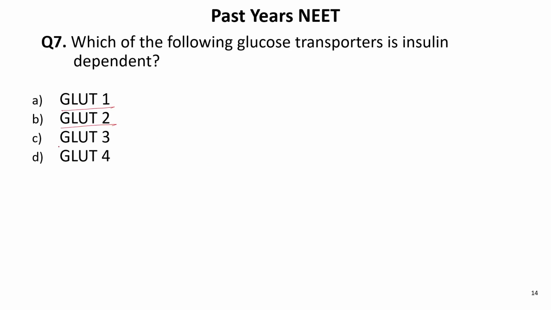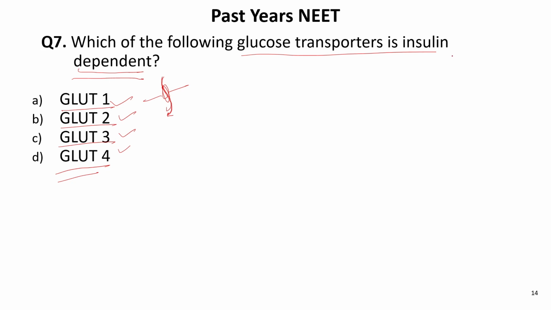GLUT1, GLUT2, GLUT3 and GLUT4. Which of the following glucose transporters is insulin dependent? So there are different GLUT. These are receptors present in the plasma membrane through which different components enter inside the cells.